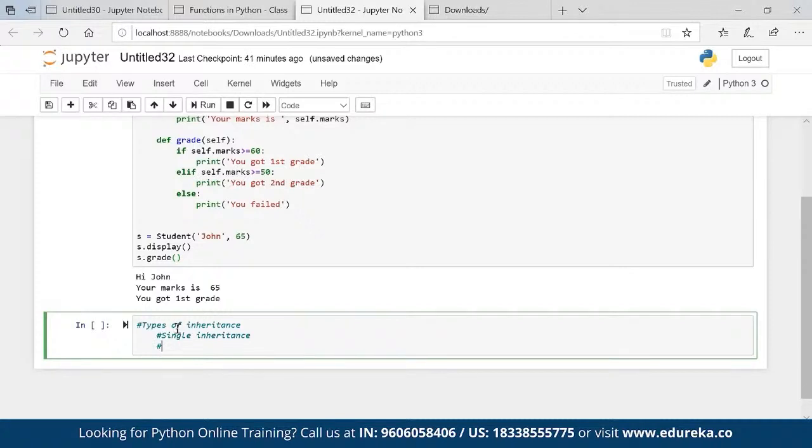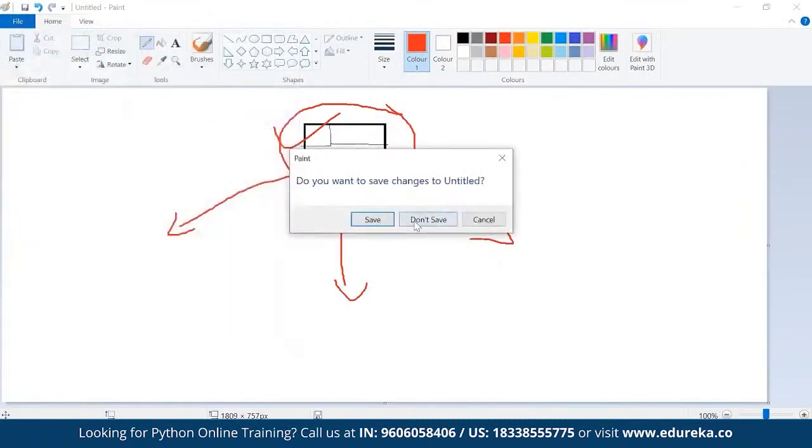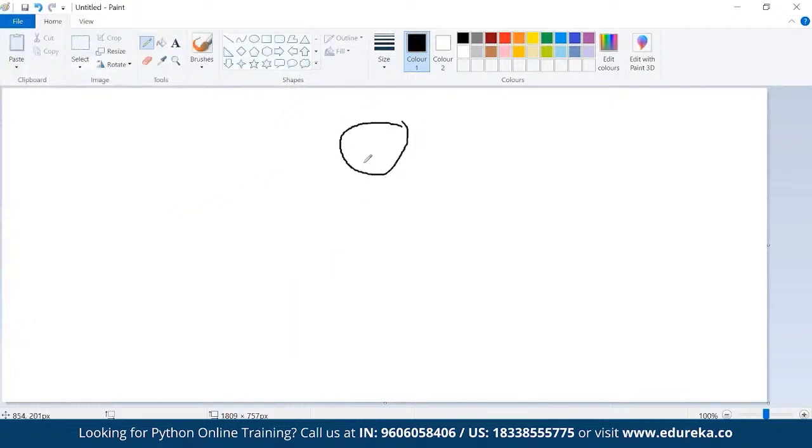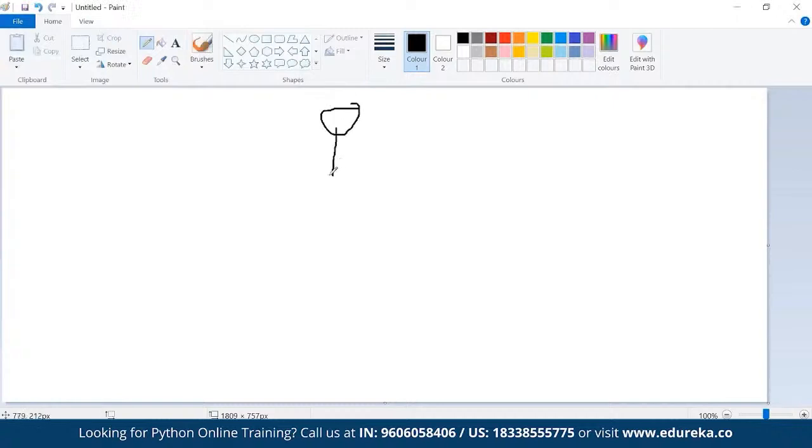child 2. Okay. So basically, if I try to explain in Paint, I have a parent and there is a direct relation with the child, then this is single inheritance. Let's say I have a parent, he is giving me the property, and I am giving the property to another person. Let's say my father is giving me property, and I am giving the property to my child.